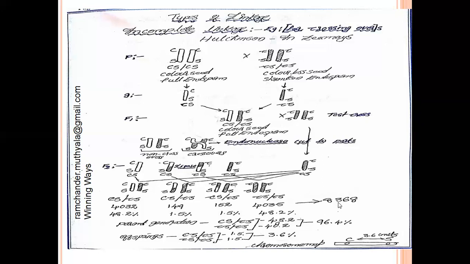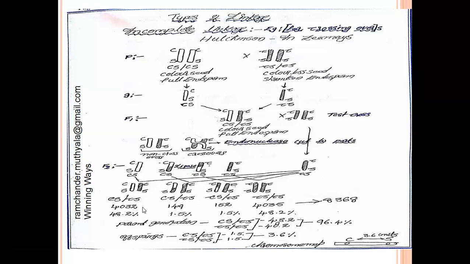Out of 8,368, 149 and 152, these 2 different phenotypes are developed in the F2 generation by the new recombinant gametes. The new recombinant gametes are developed by the crossing over mechanism.